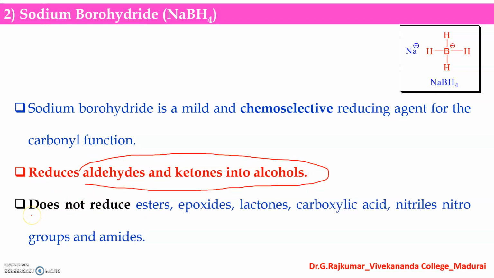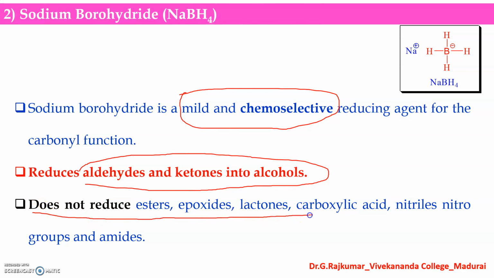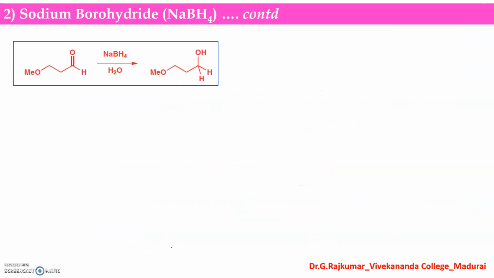So we have seen that lithium aluminum hydride is a strong reducing reagent that reduces almost all the carbonyls, but sodium borohydride, being a mild and chemoselective reducing reagent, does not reduce esters, epoxides, lactones, carboxylic acids, nitriles, nitro compounds, and amides. Look at this example. This aldehyde group, the CHO group, can be reduced into an alcohol. You can see this group is not reduced. So it is chemoselective.